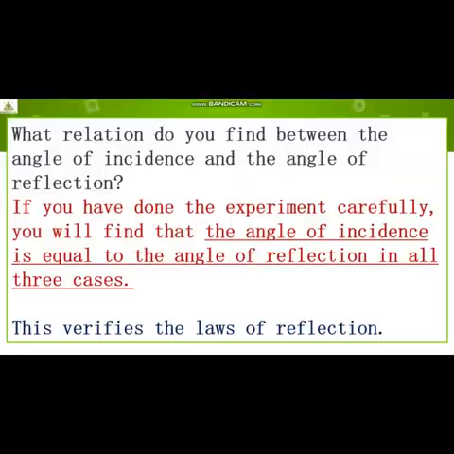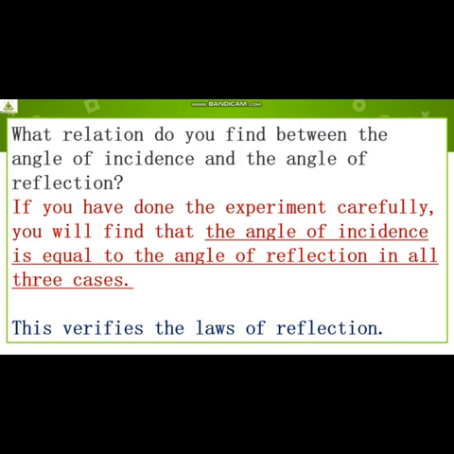What relation do you find between the angle of incidence and the angle of reflection? Students, if you have done the experiment carefully, you will find that the angle of incidence is equal to the angle of reflection in all three cases, when we first took 30 degrees, then 45 degrees, and then 60 degrees.